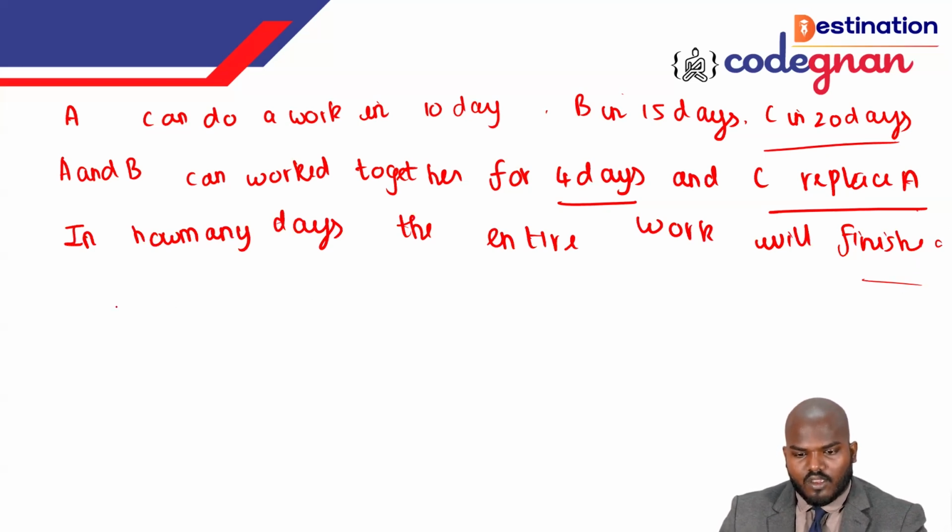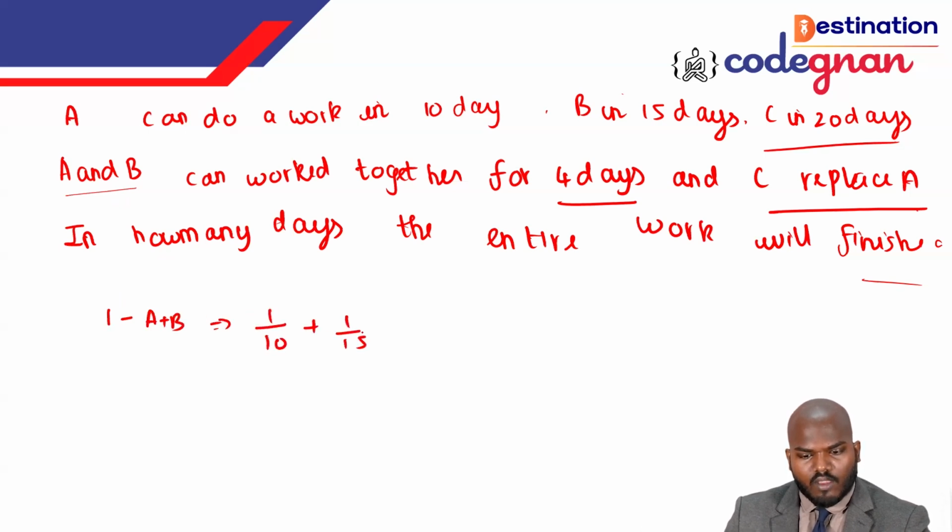First thing, you just want to check what A and B are doing. A can do the work in 10 days, B can do the work in 15 days. So it is given, but why do they give another value? Let's check. 1 day work of A plus B, they are combining, so we call it 1 by 10 plus 1 by 15.